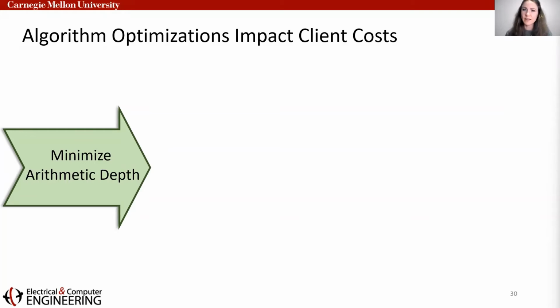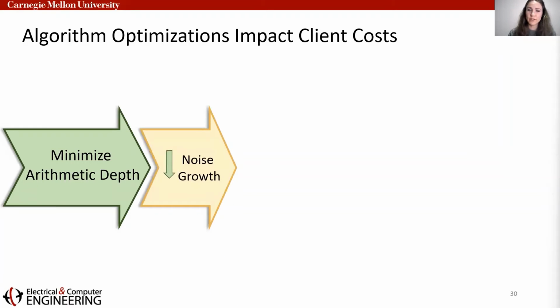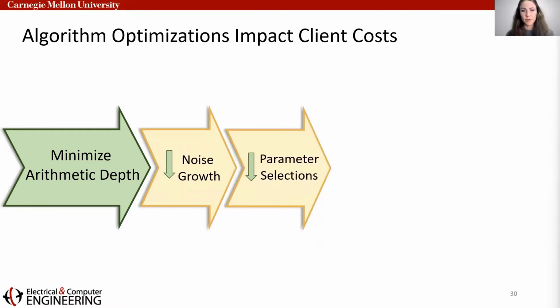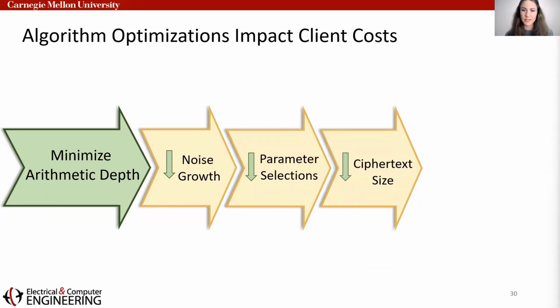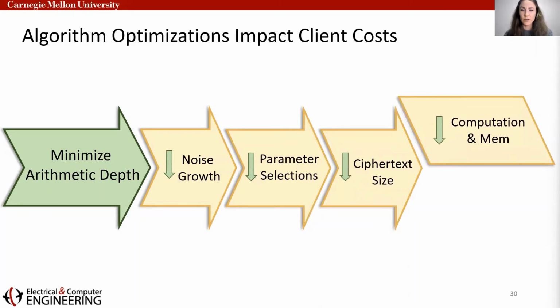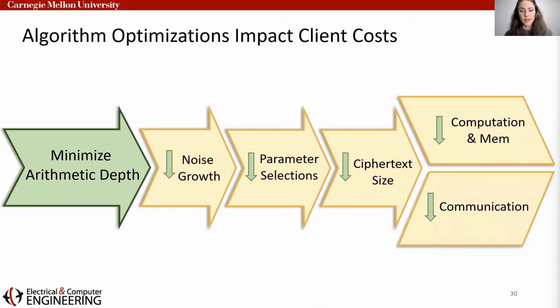In HE algorithms, the arithmetic depth is defined as the number of consecutive operations on any input. Again, each of these operations adds some additional noise to each ciphertext. Therefore, if we can reduce the arithmetic depth, we can reduce the noise growth, which allows us to use smaller parameter selections and subsequently smaller ciphertexts. This ultimately translates to lower computation and memory demands, and finally, less communication. These last 2 things in particular are directly relevant to the client. With that in mind, I'm going to present a novel optimization to reduce the arithmetic depth of a common computation, which we call windowed rotations.